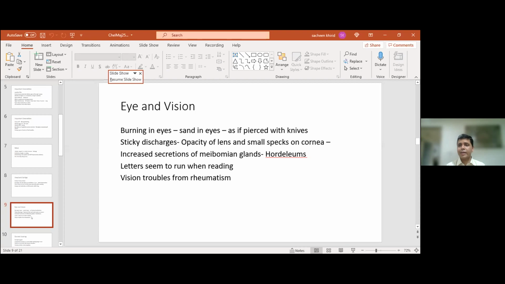All right. In the vision, there's an interesting symptom that letters seem to run while reading. You have few patients who tell you things like this, and it's interesting to keep these things in mind. Of course, they evaporate from our brains because we don't see this often in patients, but it bears well to keep this in mind. And associated is vision troubles with rheumatism. So at some point when we can get Amit to take a small lecture on rheumatism, we should be aware that a lot of eye symptoms present with common rheumatic complaints, and we should keep in mind these drugs, which could probably be very, very useful in treatment ahead.